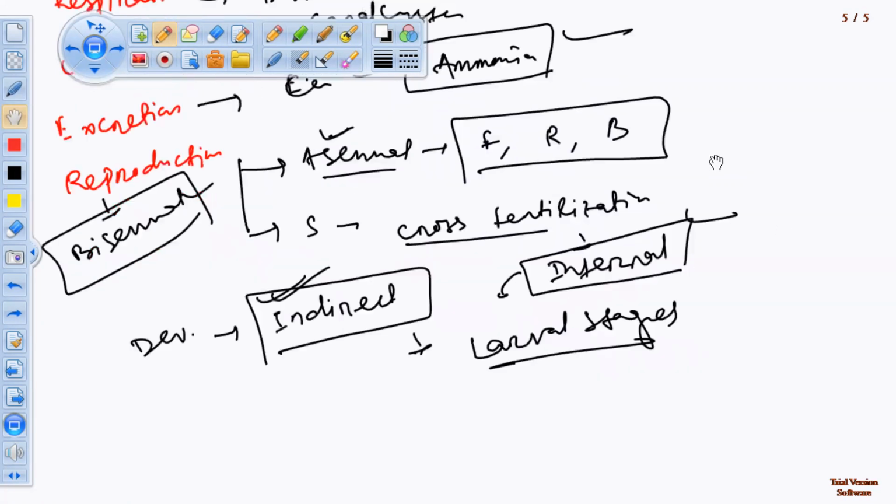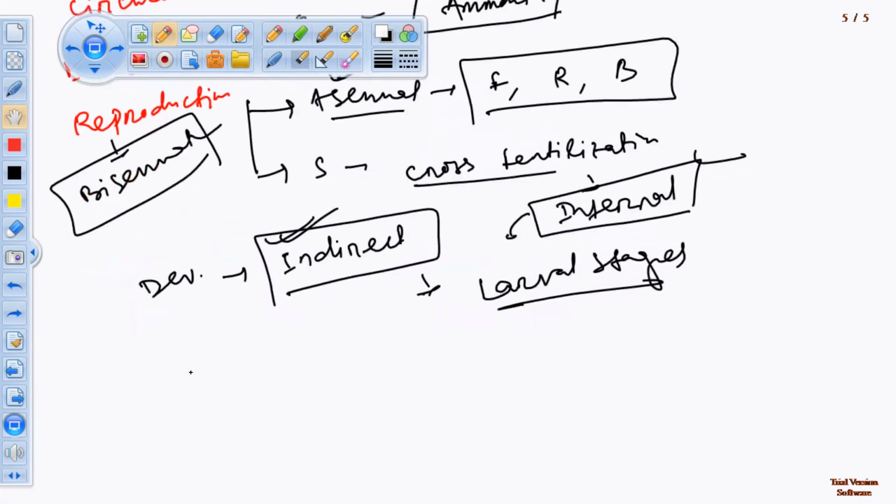Which type of larva is found in sponges? Remember, parenchyma larva, amphiblastula larva.